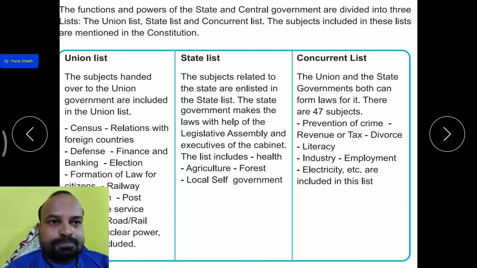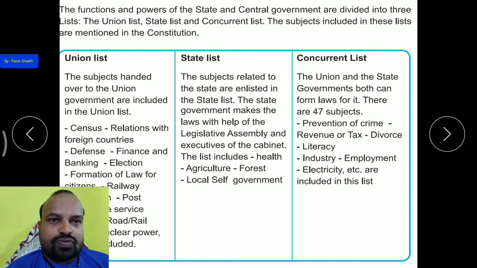If there is any disagreement between the state and the union, then the rule or law formed by the nation will be implemented. So prevention of crime, revenue or tax, divorce, literacy, industry, employment, electricity, etc. are included in this list.